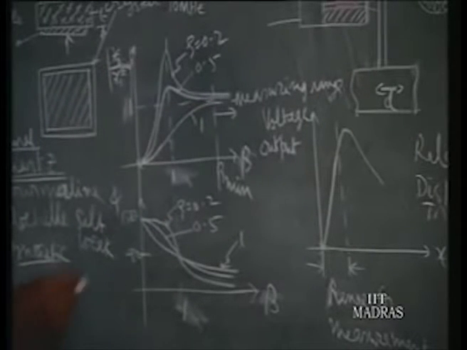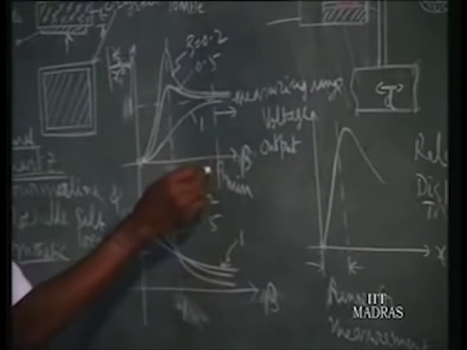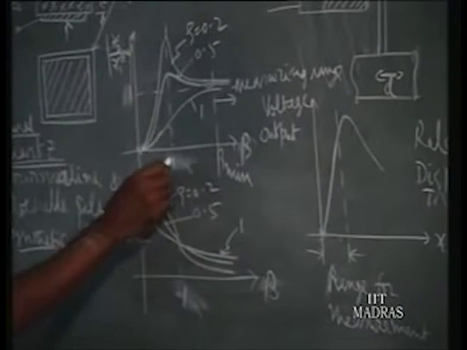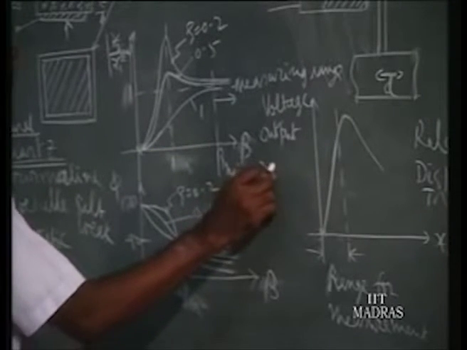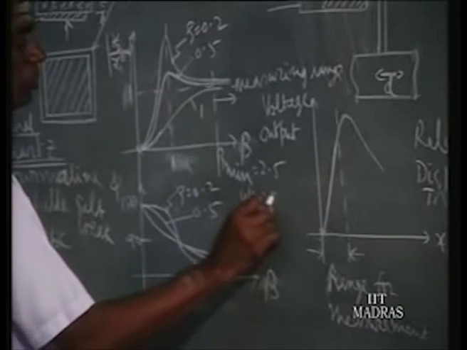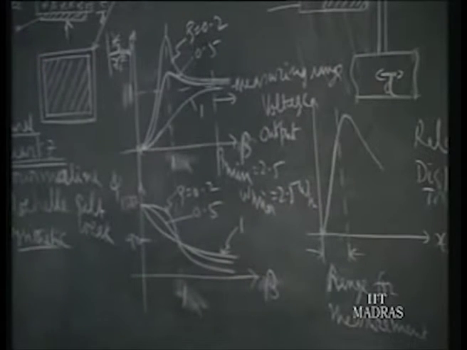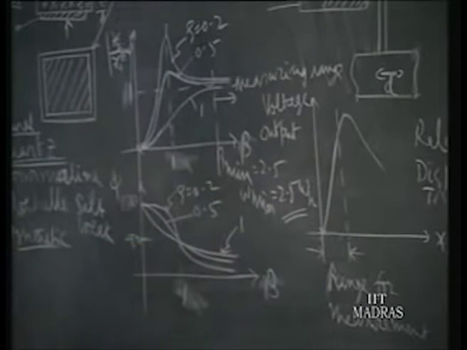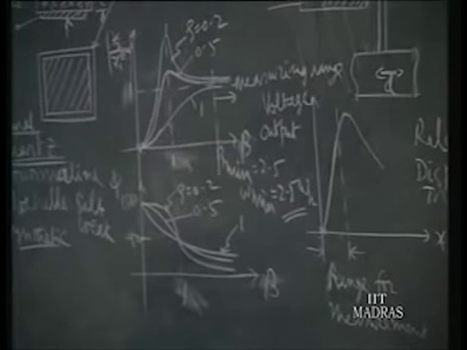That means the instrument can function, and the measurement can be made, only when beta is greater than or equal to beta minimum. Now beta minimum may be, say here if it is 1, it may be say 2.5. That means omega minimum is equal to 2.5 times omega n, since beta is omega by omega n. That is, 2.5 times the natural frequency of the system. Then only the measurement range starts.